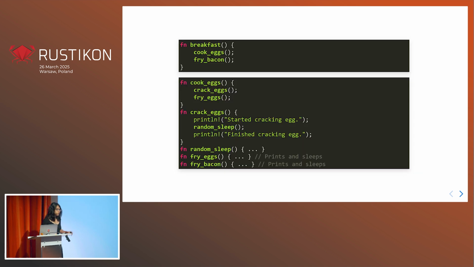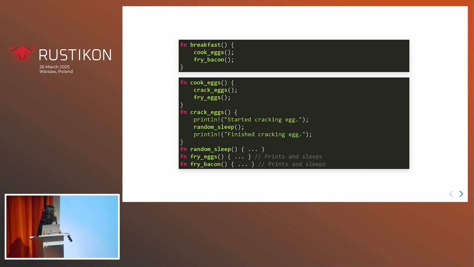But to start with, if we don't know anything about async Rust, maybe we could try this sequentially, just to get a feel of this problem. So first of all, our breakfast function cooks some eggs and fries some bacon. To cook eggs, we crack them and fry them. And in each of these functions, crack eggs, fry eggs, and fry bacon, we're going to just print. So we're going to print and sleep and print again. And our sleep is just a random amount of time.